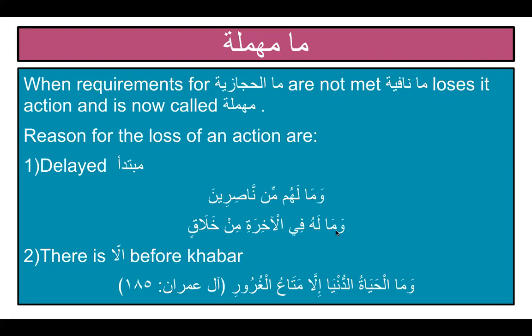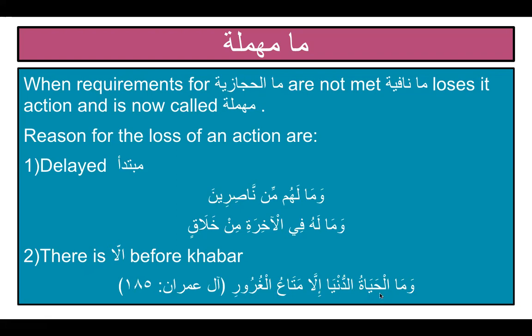Since my jumla ismiya was a negative sentence and min is going to be found in either jumlas that are nafi or that are istifhamiya. So here min khalaqin is mubtada that is muakhar. Therefore, their ma is not going to be ma al-hijaziya. However, now this ma is going to be labeled as ma muhmala. The second condition which was required for ma al-hijaziya was there must not be an illa between mubtada and khabar. And here we see a verse from Surah Ali Imran, verse number 185, وَمَا الْحَيَاةُ الدُّنْيَا إِلَّا مَتَاعُ الْغُرُورِ.